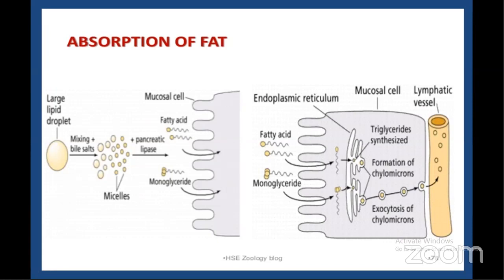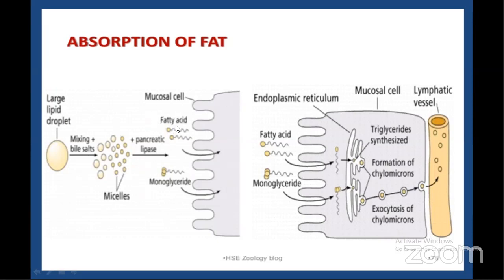So what are the end products of lipid digestion? End products of lipid digestion are fatty acids and monoglycerides, nothing but glycerol, fatty acids and glycerol. So these fatty acids and glycerol, do they undergo easy diffusion or passive diffusion into the cells? No. They must be converted into some other substances called micelles. So what is the difference between fatty acids, large droplets of molecules, and monoglycerides? What is the difference over here?